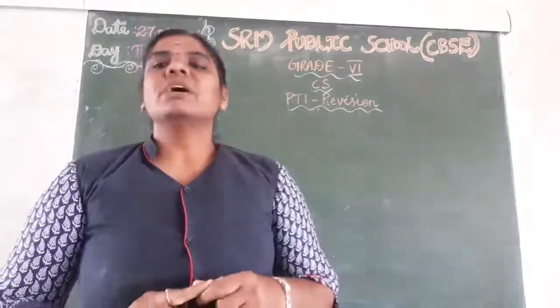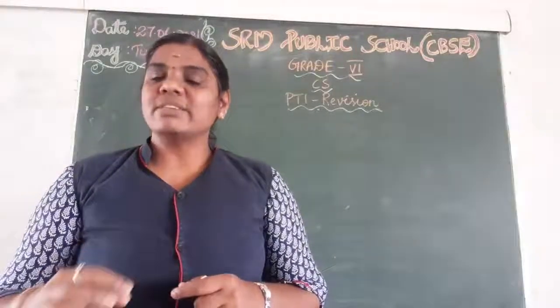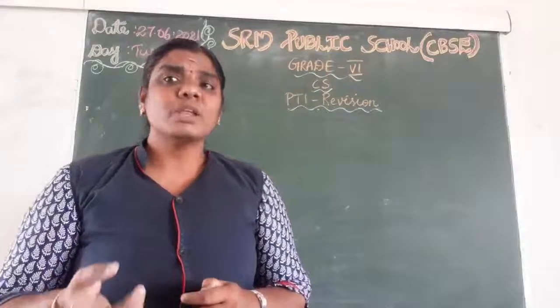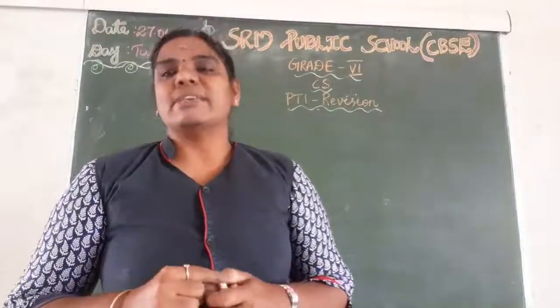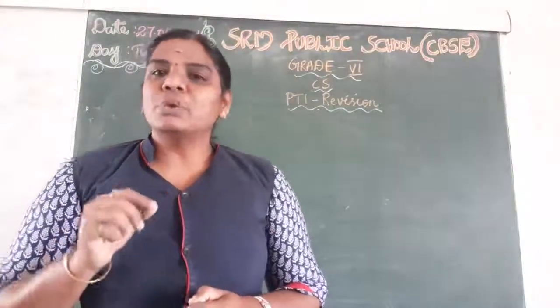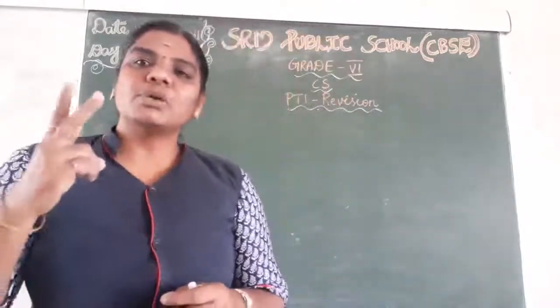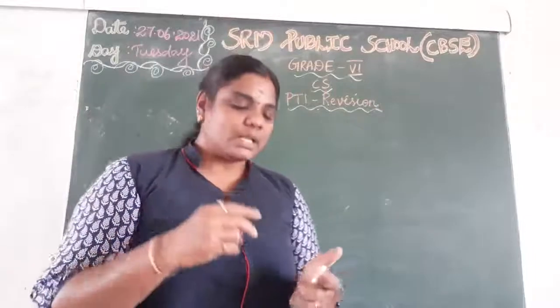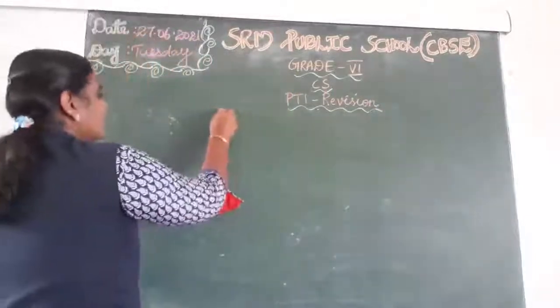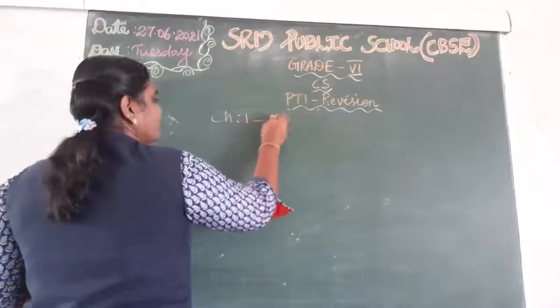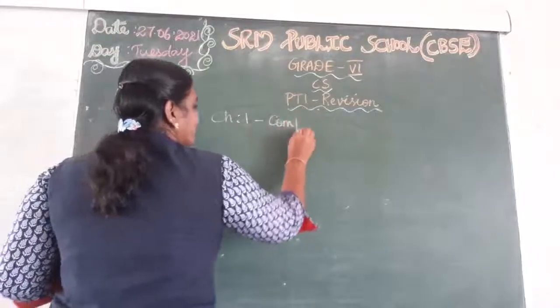Okay, dears? So today we are going to revise the chapters for your periodic test 1 examination. You already know very well how many chapters there are for your exam. We have 2 chapters, right? Chapter 1, computer system.